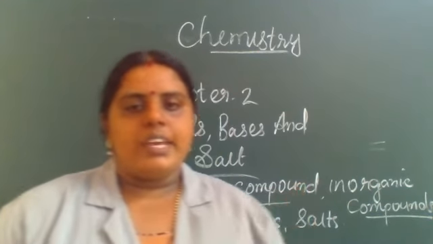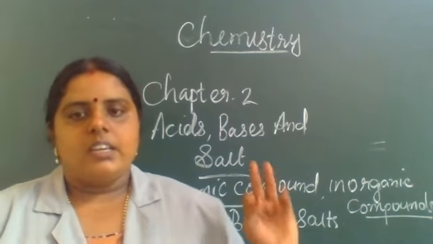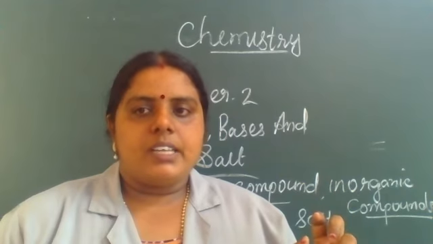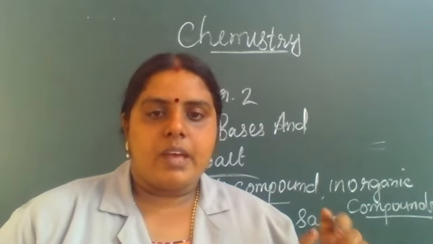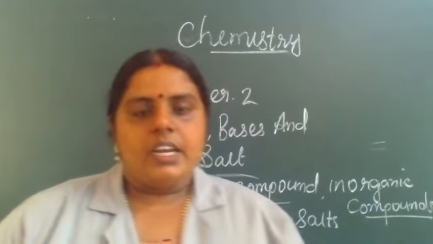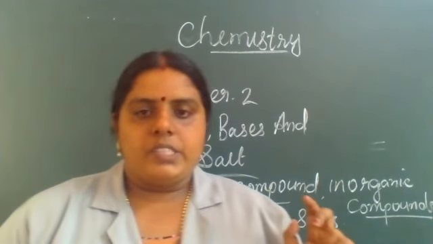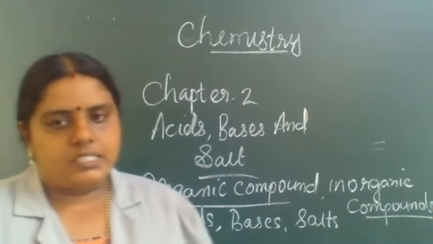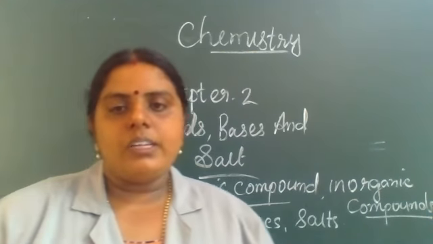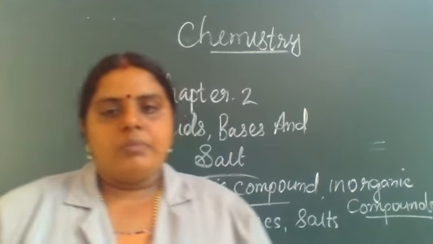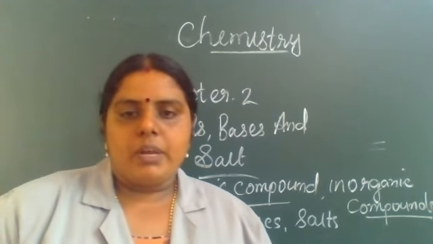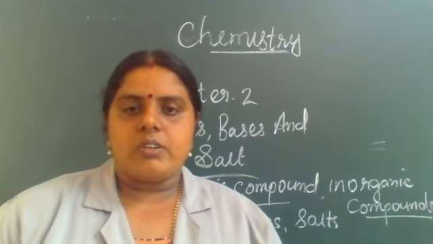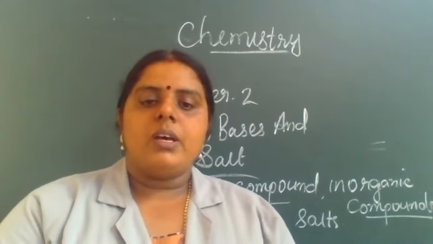Acids, bases and salts. Acids are the chemical substances which have sour taste. The word acid comes from acidus, that is a Latin word. It means sour. The next one, bases. Bases are the substances which have bitter taste. Third one, salt. Salts are formed from the combination of acid and base. Sodium chloride and caustic soda are the examples of salts.